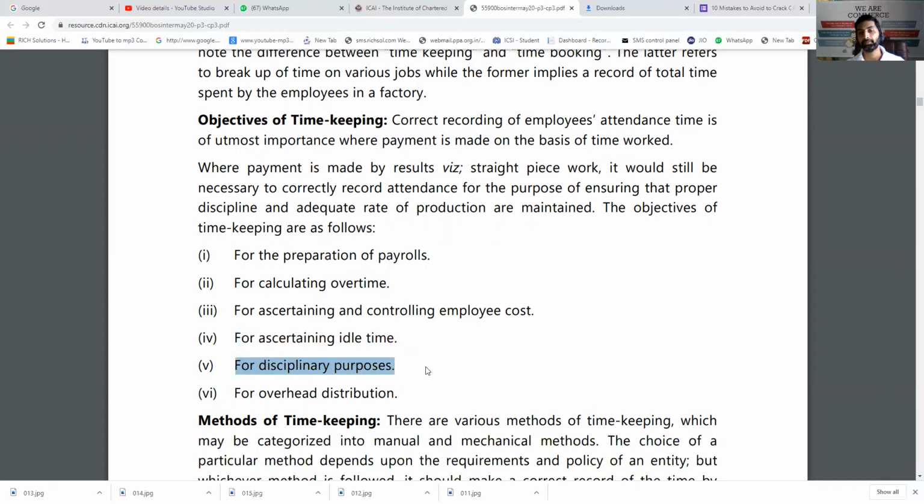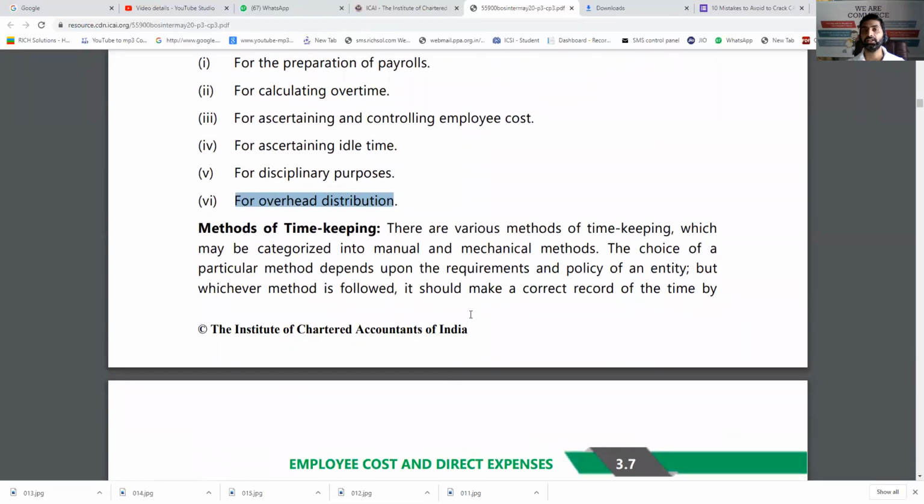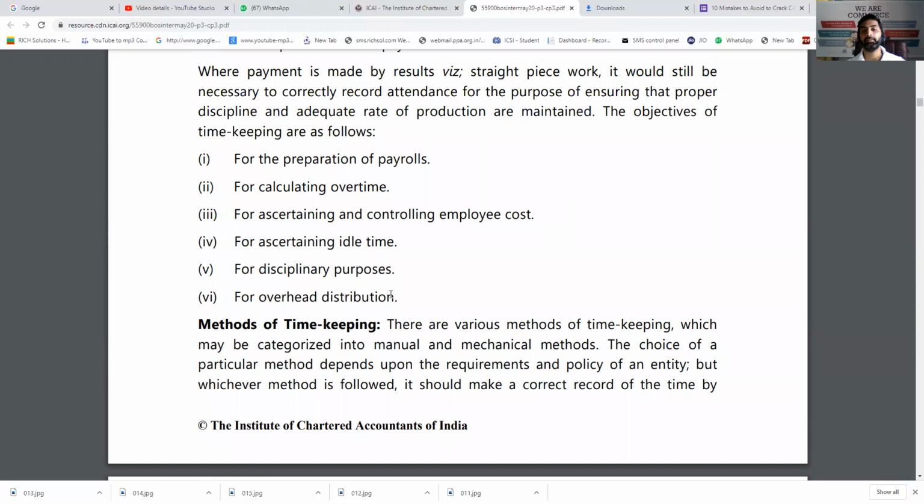For disciplinary purposes, in some organizations more than 2 late entries in a week are treated as holidays for such calculation. And for overhead distribution, because many times overheads are distributed in proportion to wages. So for all these things, timekeeping is required.